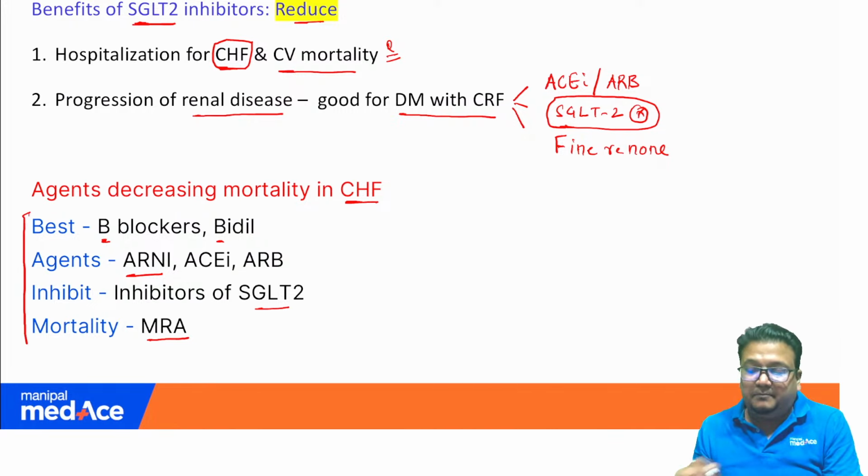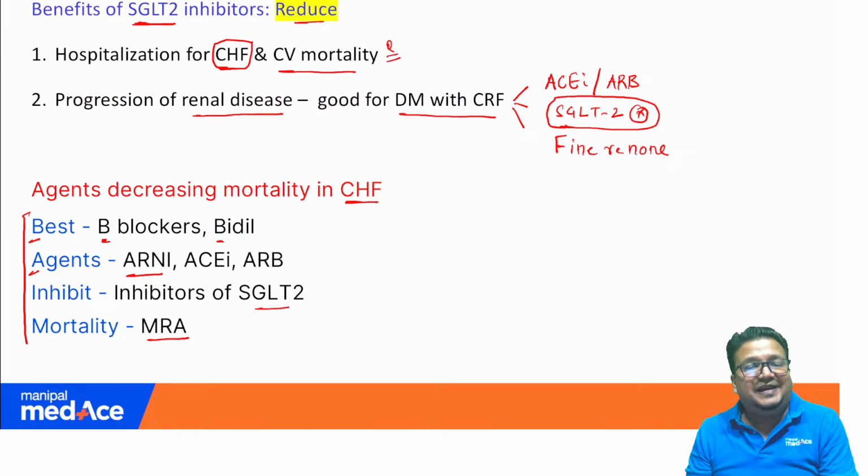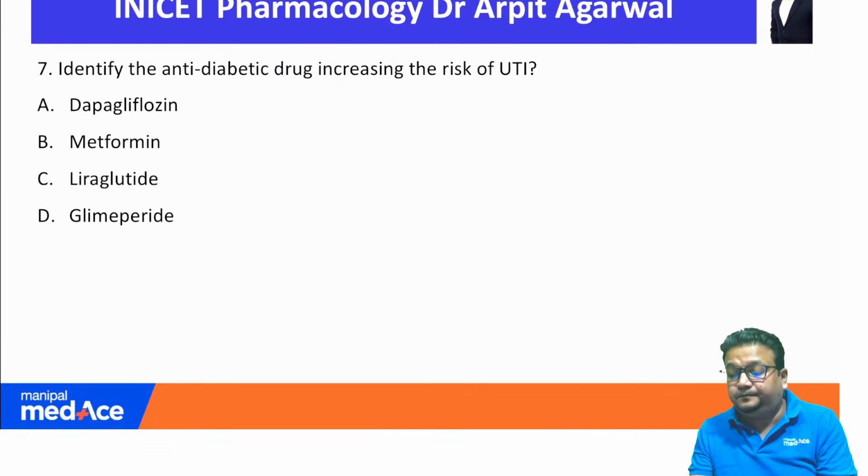Remember by the mnemonic BEST AGENT: B for beta blocker, hydralazine with nitrates, A for ARNI, ACE inhibitors/ARBs, I for inhibitors of SGLT2, and M for mineralocorticoid antagonists. These are the drugs which reduce mortality in CHF. So whether you have studied endocrinology or congestive heart failure, the point was well covered in our rapid revision: the antidiabetic drugs beneficial for CHF patients are SGLT2 inhibitors, dapagliflozin, canagliflozin, empagliflozin. This is also covered from our notes.